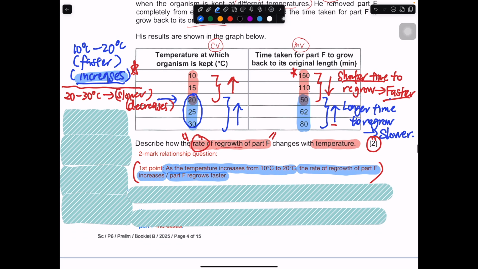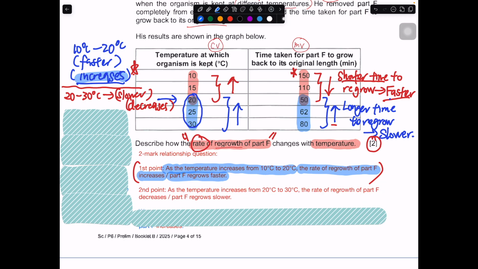Or another way to answer this. This is the first point. Then the second point is this. Since it's a 2 mark relationship question, the second point is this part. As the temperature increases from 20 to 30, the rate of regrowth of part F decreases. So part F regrows slower.